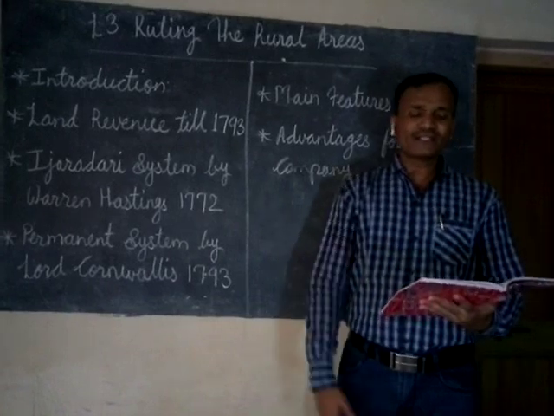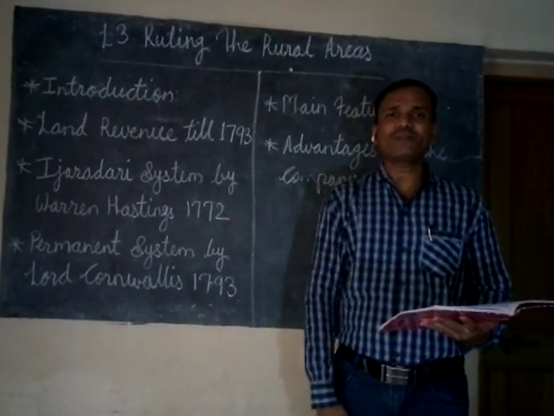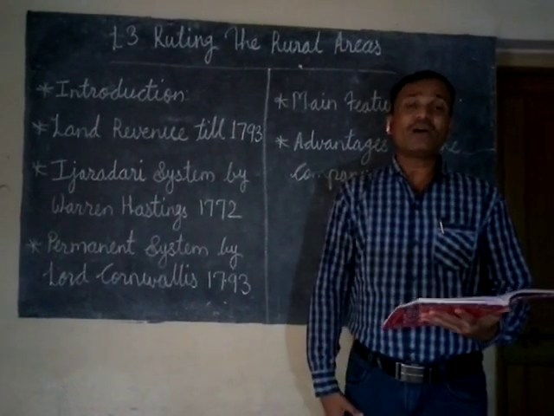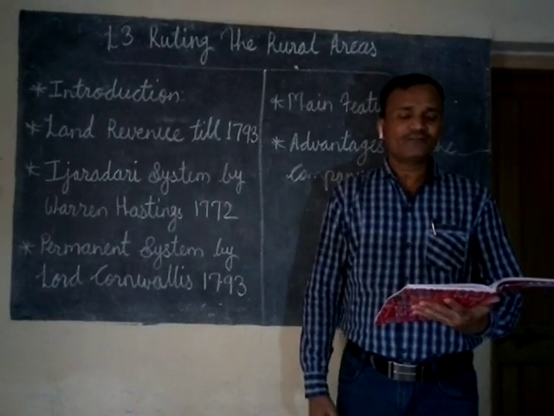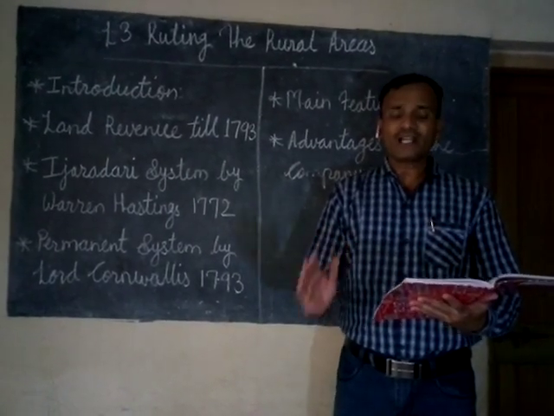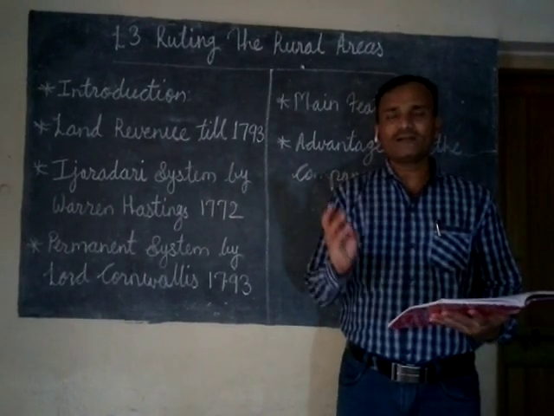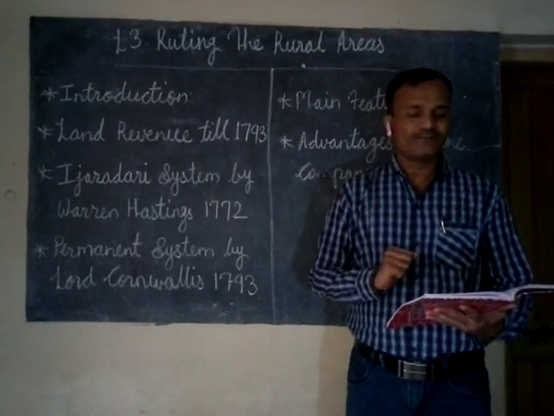After the victory in the Battle of Buxar, in the previous chapter we have learnt that the Britishers got the victory in the Battle of Buxar. What was the benefit after this battle? The English East India Company got the right to collect the revenue of Bengal, Bihar and Orissa, today's Odisha.